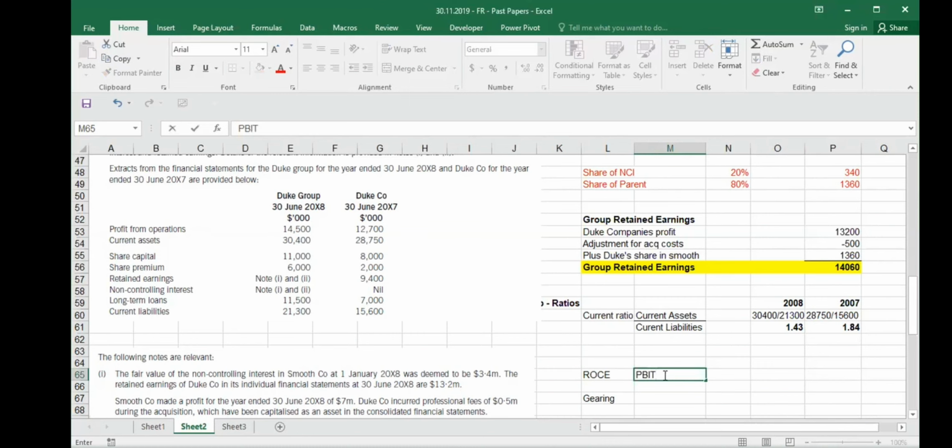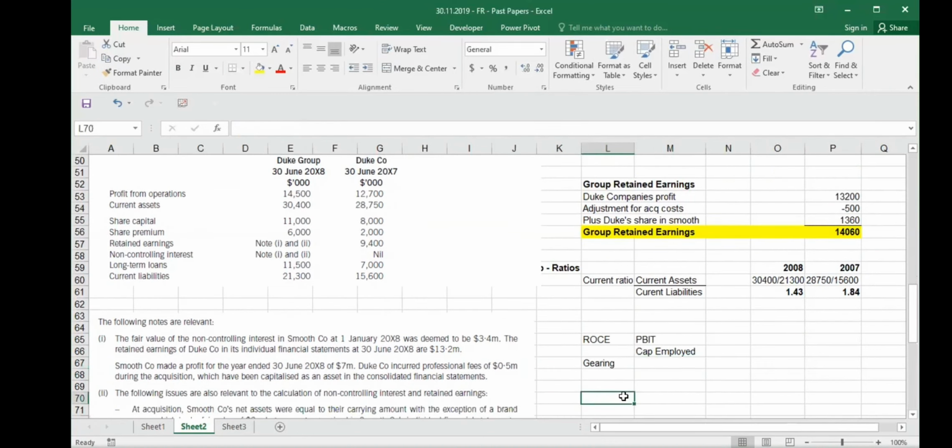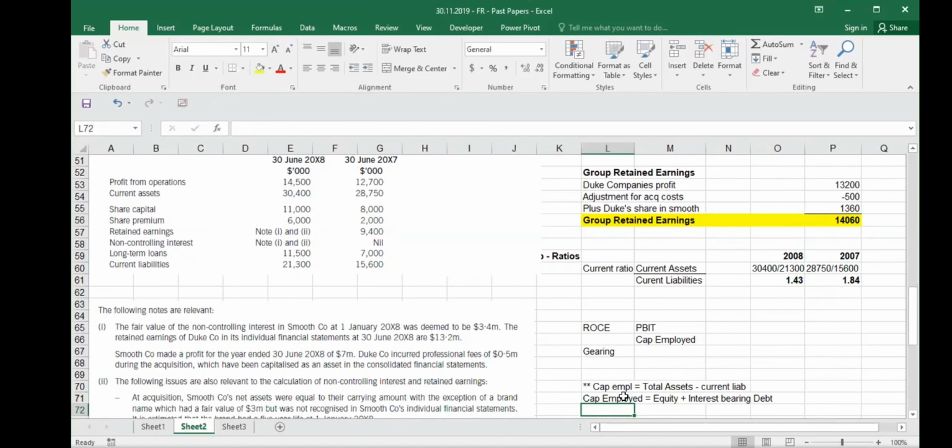Then you have to do ROCE, return on capital employed. The formula is always PBIT divided by capital employed. If you want, you can write down here as a note that capital employed is equal to total assets minus current liabilities, or you can say that capital employed is equal to equity plus interest bearing debt. Any debt on which you are paying interest is usually your non-current liabilities. Non-current liabilities are always interest bearing. So this is what you need to find out.